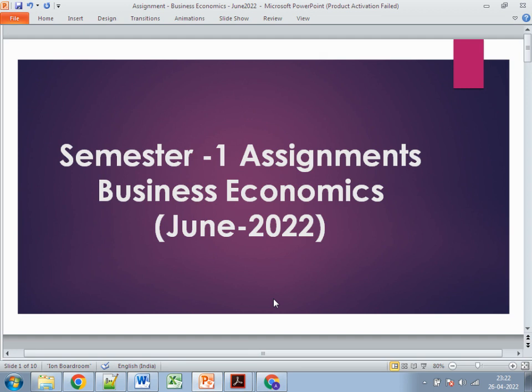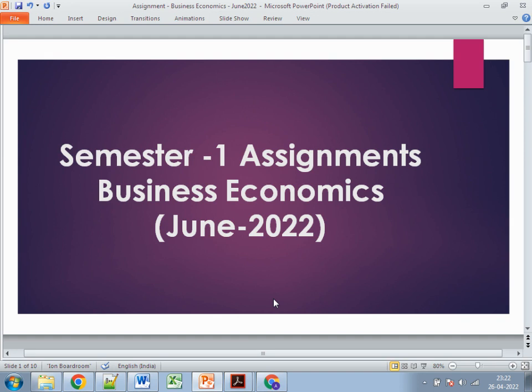There are basically six subjects, and each subject comprises 100 marks; 30 marks belong to the assignments and 70 marks are for the main exams. Every assignment has three questions: the first, second, and third. The third question has two parts: third A and third B. In each question, the maximum word limit is around 1,000 words.